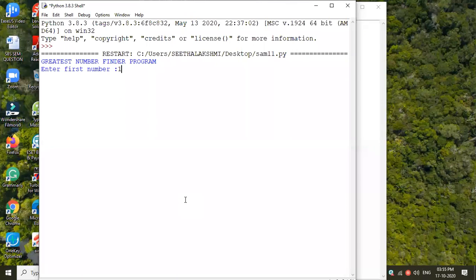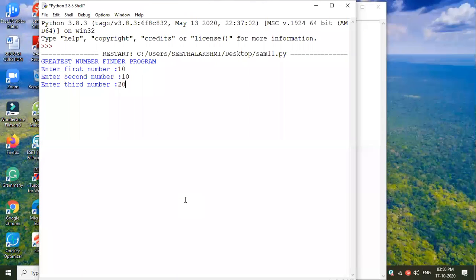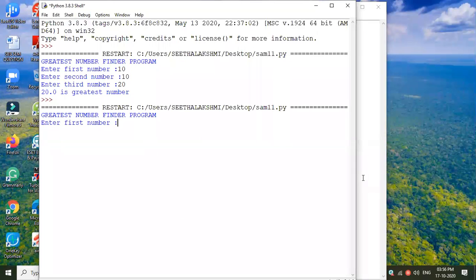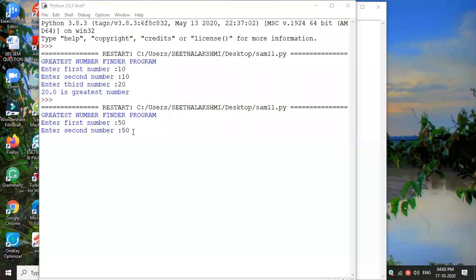Let you say any number. Shall we enter A 10, B 10, C 20? Okay, so it's finding 20 is the greatest number. Correct? Shall we execute again? Can you take a trial? Yes, sir. What do I have to type? You can tell any number. First 50, number 50, 30. 50, 50 we gave, and the third one. Can you say the third number? 30, sir. 20. Okay, good.